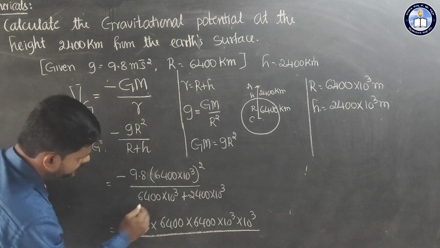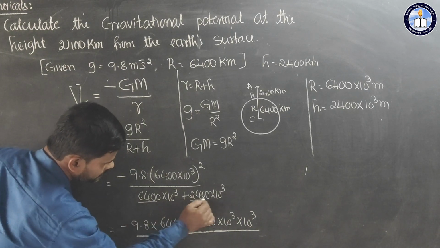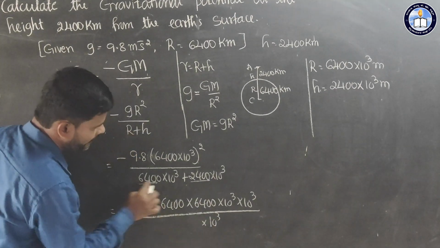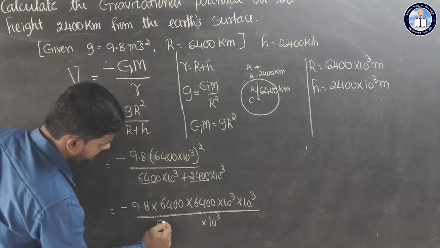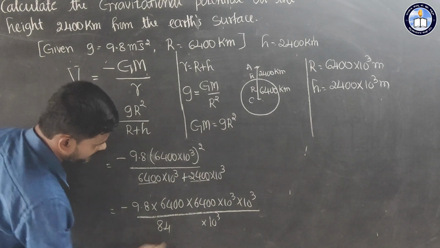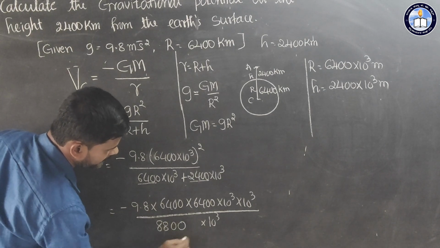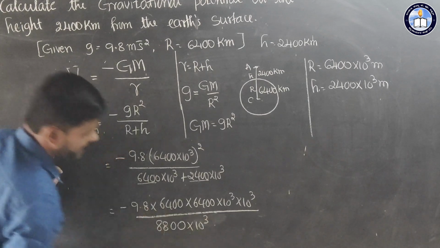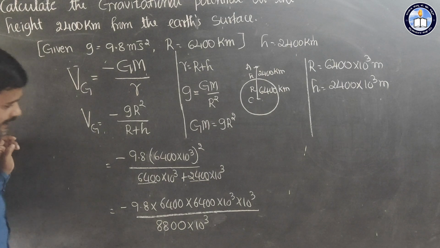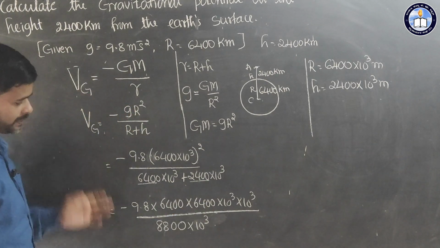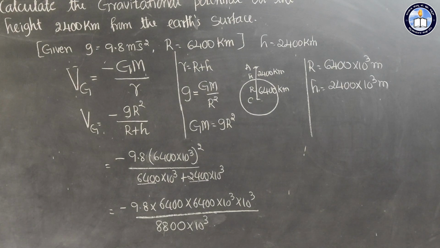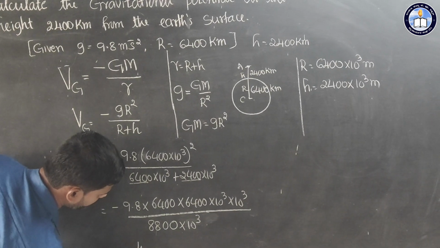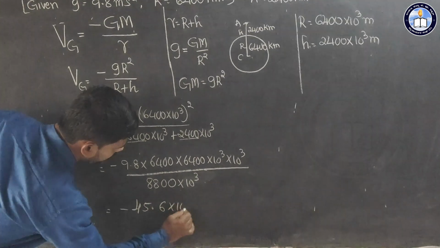Divided by, so observe here in this case 10 to the power 3, 10 to the power 3 is common, so we can add these two. If I add, you will get 8,800 into 10 to the power 3. Now you can simplify these values by using a calculator. If you simplify, you will get nearly minus 45.6 into 10 to the power 6.